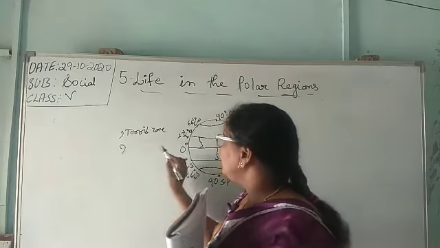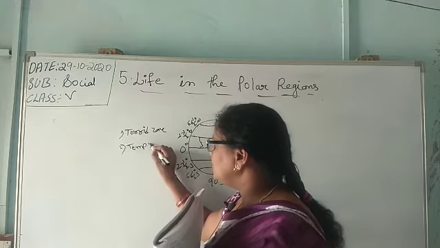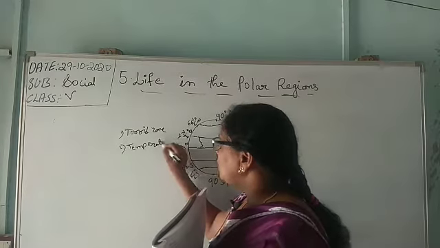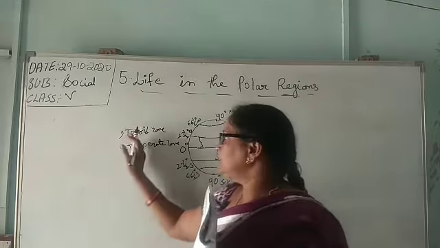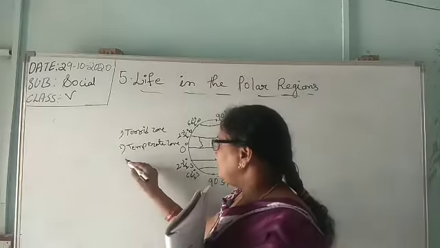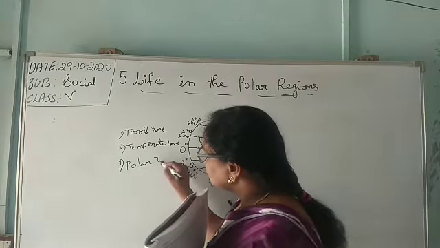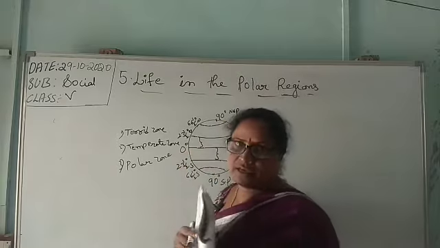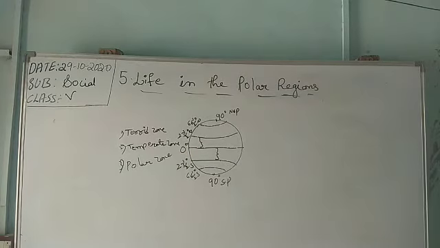And from 23.5 degrees to 66.5 degrees is the temperate zone. It means it is not very near to the poles and not very near to the equator. The climate in this place is moderate. And one more is the polar zone, being near to the poles.